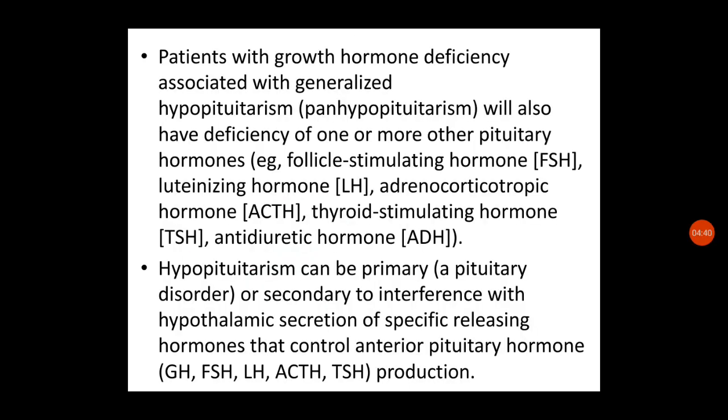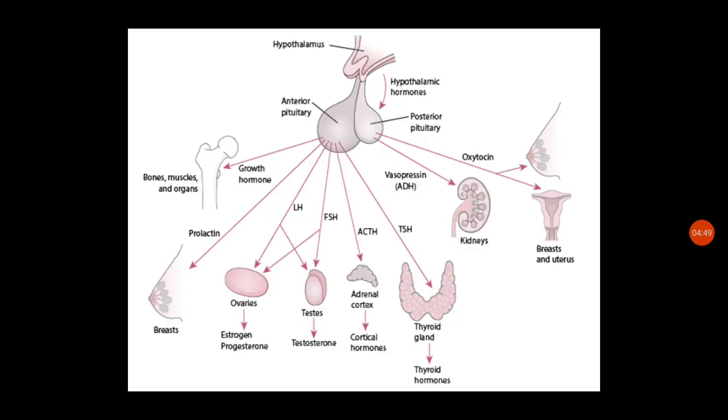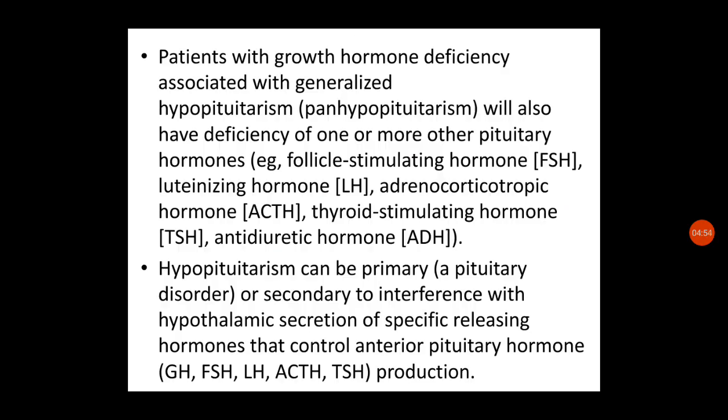Patients with growth hormone deficiency associated with generalized hypopituitarism, that is panhypopituitarism, where any of the pituitary hormones are deficient, will also have deficiency of one or more other pituitary hormones, maybe follicle stimulating hormone, luteinizing hormone, adrenocorticotrophic hormone, thyroid stimulating hormone, or antidiuretic hormone. So generalized hypopituitarism can be there along with the growth hormone deficiency.